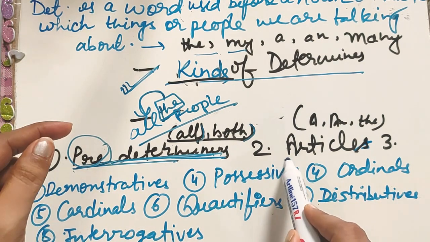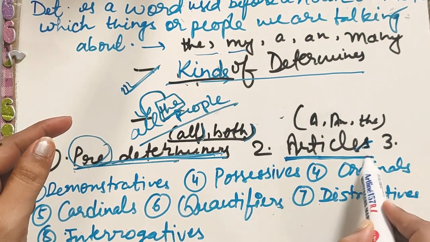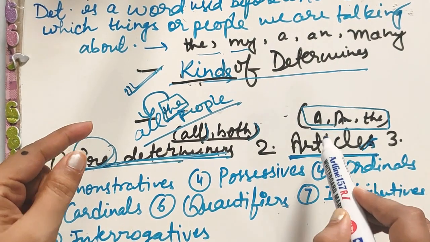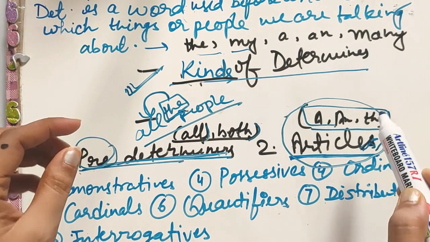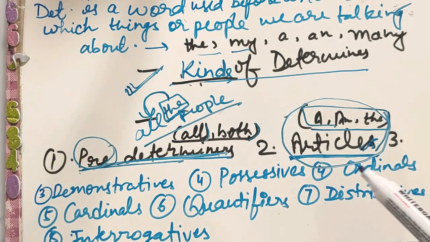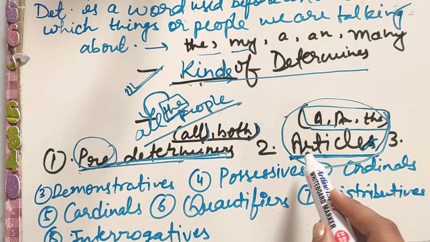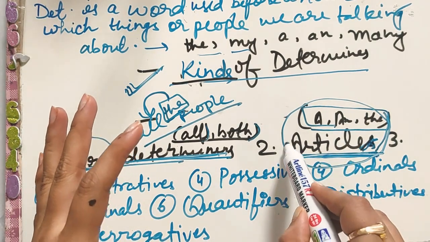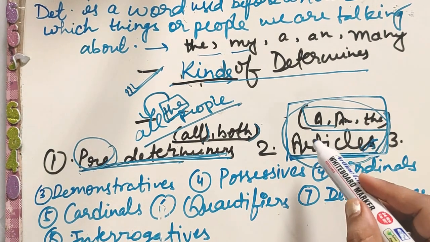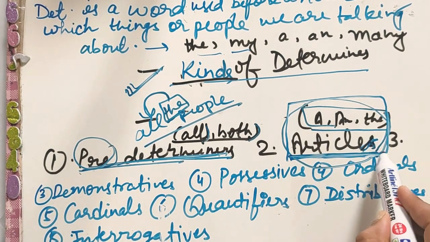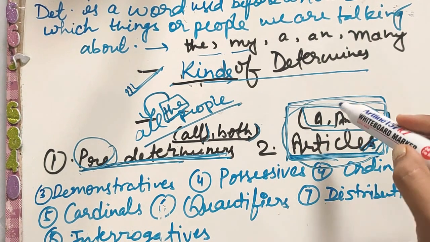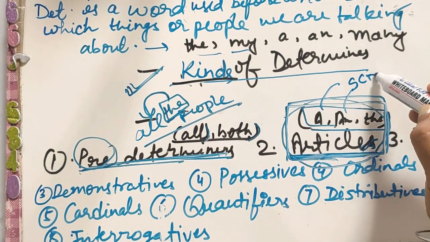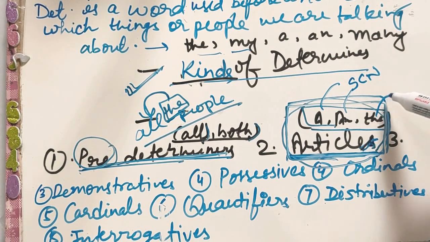And today we will discuss articles. Okay, articles a and the. We will discuss this in detail in today's video, and if required we will discuss articles in 2-3 videos, because it's a very lengthy topic and it's very important also. Generally we use a for a singular countable noun, and the for